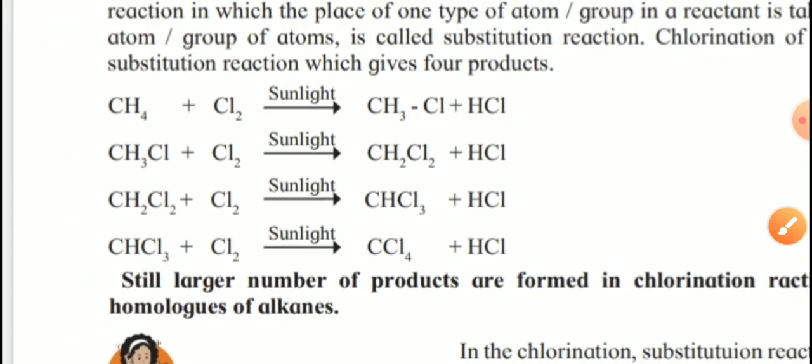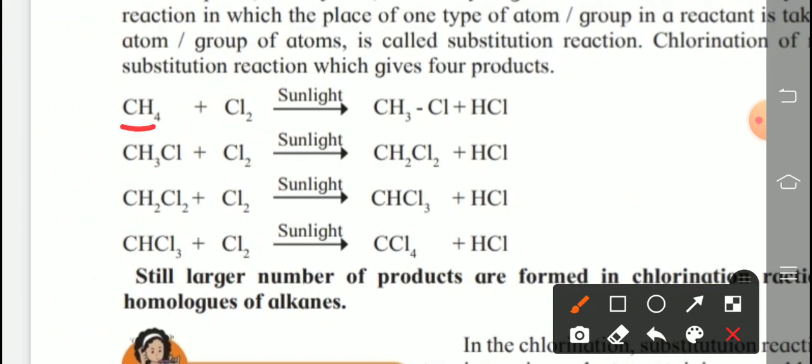Check that. Methane reacts with chlorine in the presence of sunlight, then one hydrogen is replaced by what? Chlorine. So one atom of chlorine and hydrogen interchange their places. So CH3Cl and HCl are formed. So its name is what? Methyl chloride is a common name, but what is the IUPAC name? Chloromethane. Chloromethane is the IUPAC name, and common name is methyl chloride.